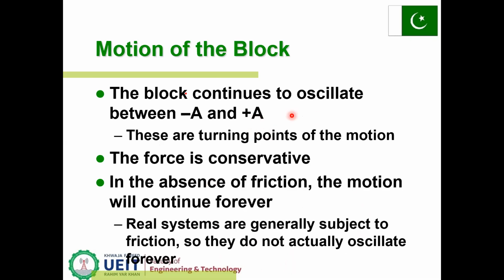The block can move on either side, in the positive or negative direction of A, and these are the limits of oscillation. These are the turning points of the motion. The motion is conservative, in which energy and momentum remain conserved. In the absence of friction, the motion will continue forever.